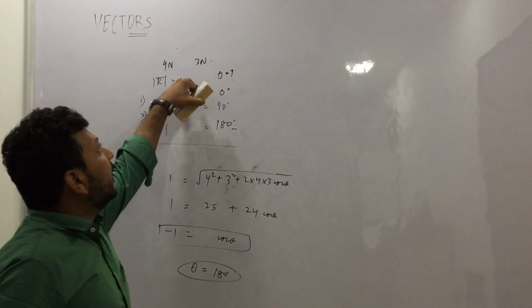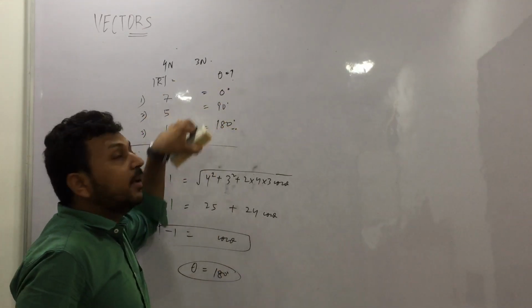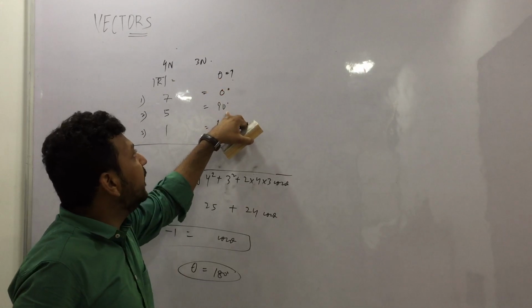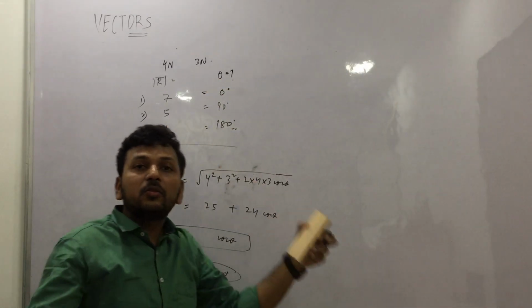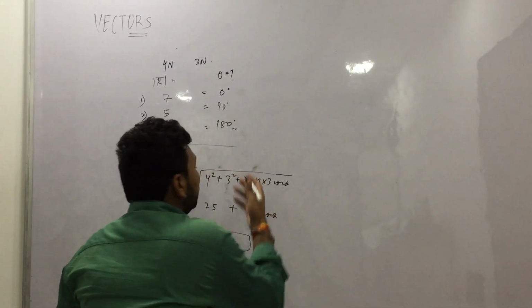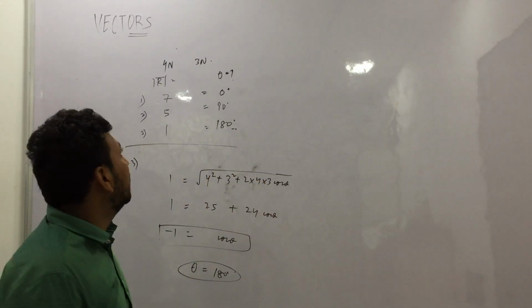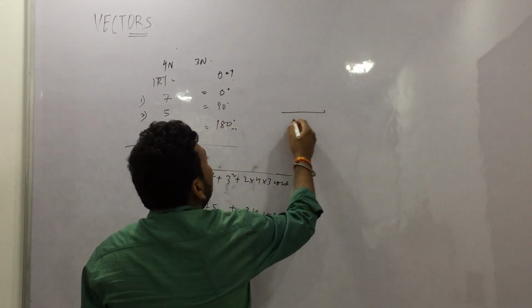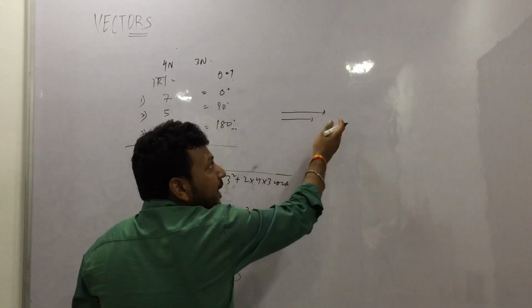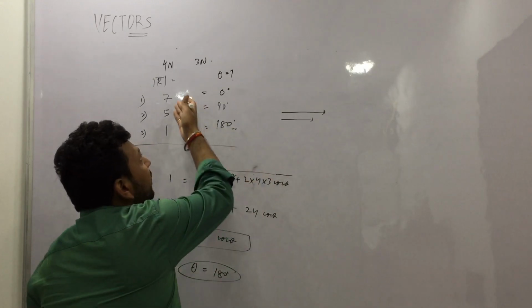So if 4 and 3 are combined at 0 degree, they will give 7. If they are combined at 90 degree, gives 5. And 180 degree gives 1. And this is so practical. You could even have just spoken the answer without solving the question. That 4 and 3, if they are combined in the same direction, they will obviously add up to give 7.